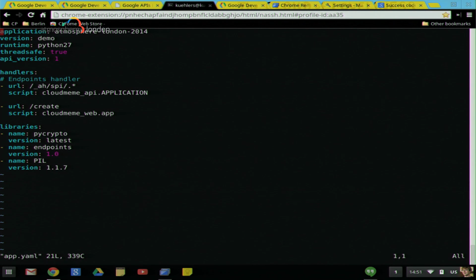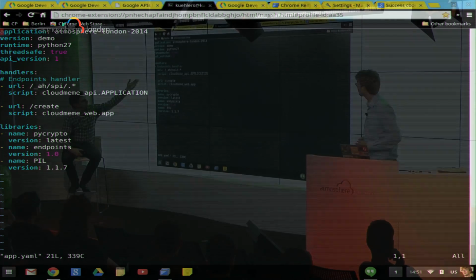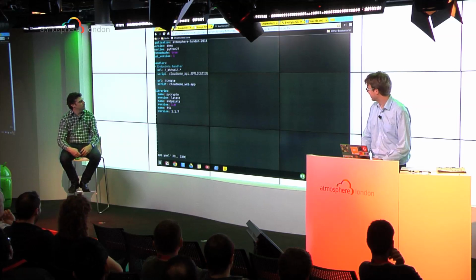All right, so what you see here is basically the definition of the application. It just has the name of the application. It tells you which runtime it's using, which module you're handling. And then I have here the handler for every URL. Since I'm not developing a web app now, but just an API, I'm using the basic endpoint handler. That's basically always the same.